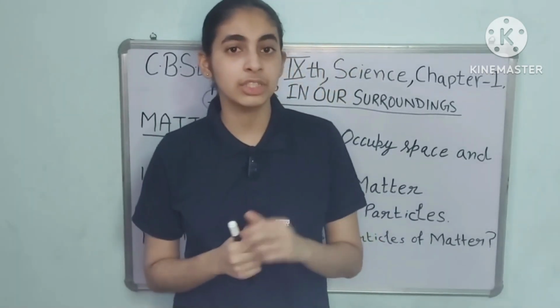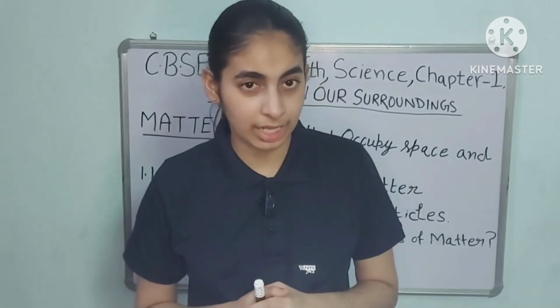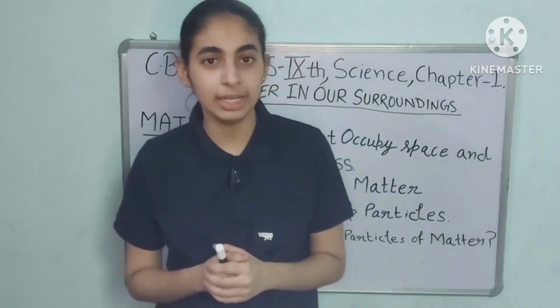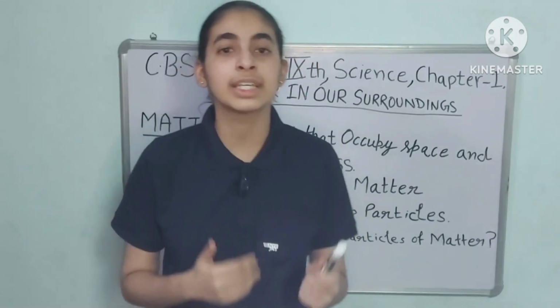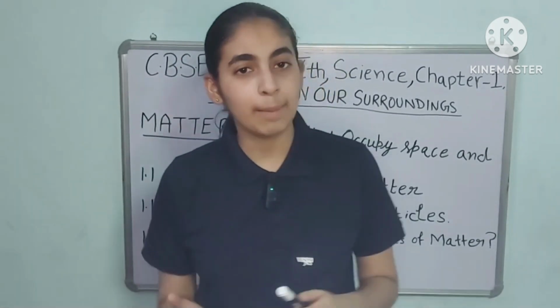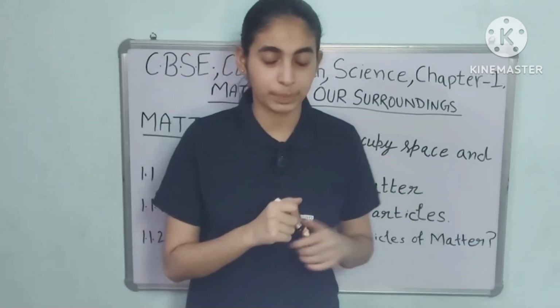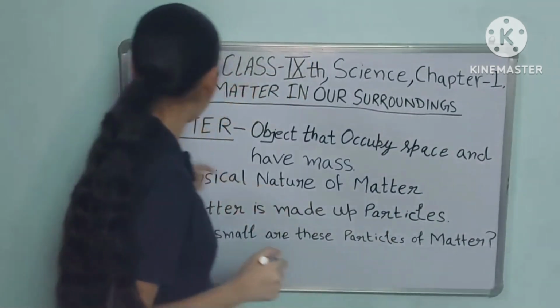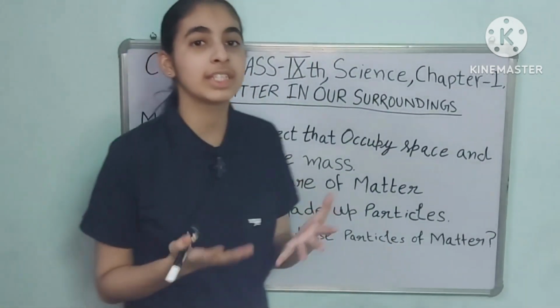In modern classifications, there are two types of classification: physical as well as chemical. In this chapter, we will learn about physical aspects of matter. Chemical we will revise in subsequent chapters. First is the physical nature of matter. What is the physical nature?